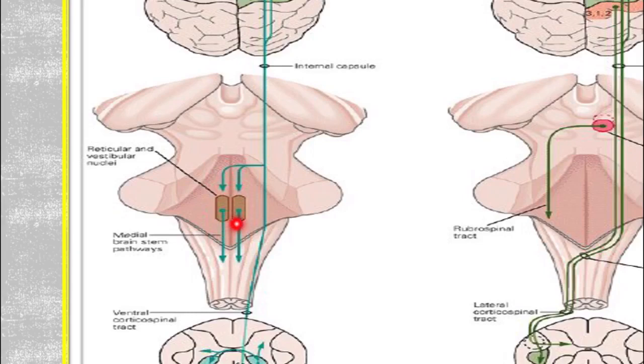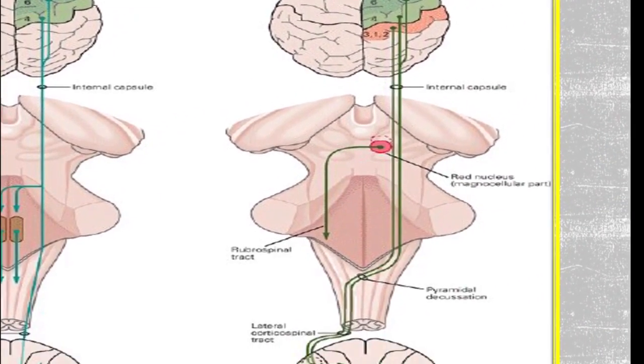It itself will end on the ipsilateral spinal cord, but it gives collaterals to the bilateral medial brainstem descending pathways.